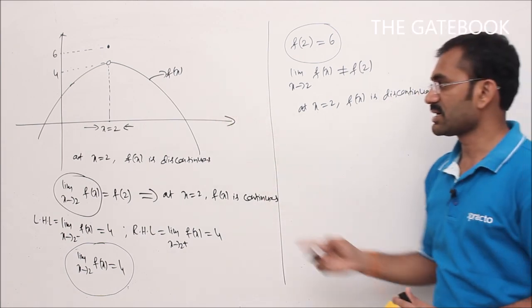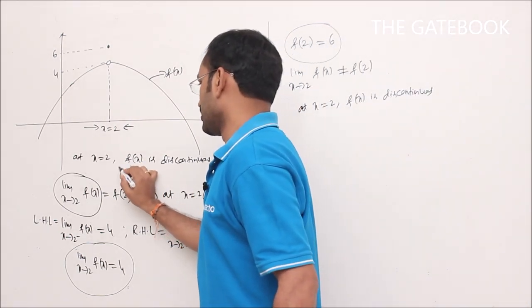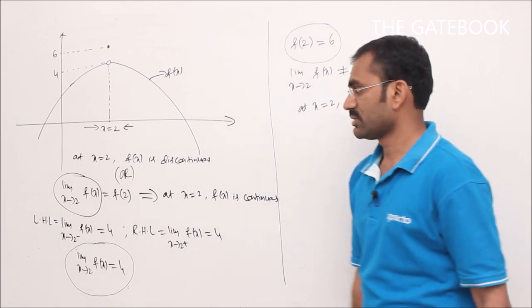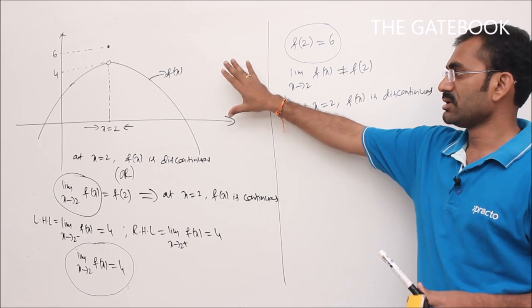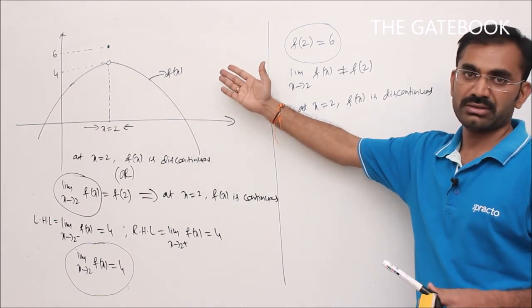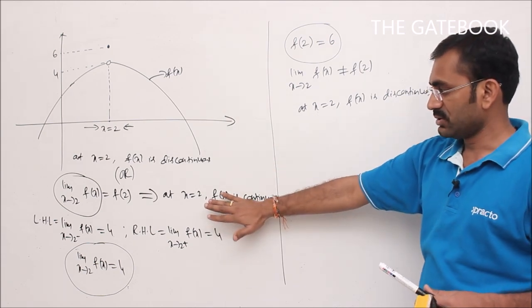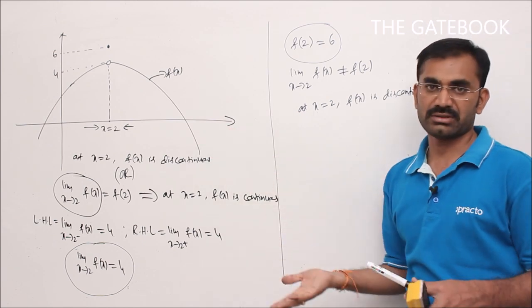By seeing the graph I can say directly it is discontinuous. This is the second method, or you can go for the definition like this also. There are 2 methods to check continuity. The first method is using the graph; using the graph I can say directly whether it is continuous or not. The second method is using the definition; using the definition we can say whether a given function is continuous or not.